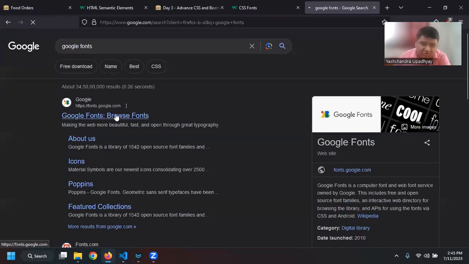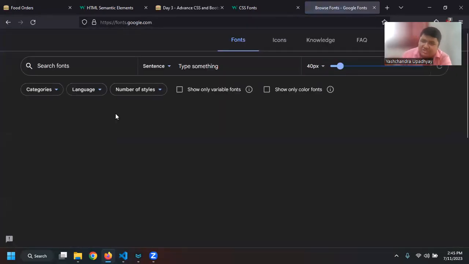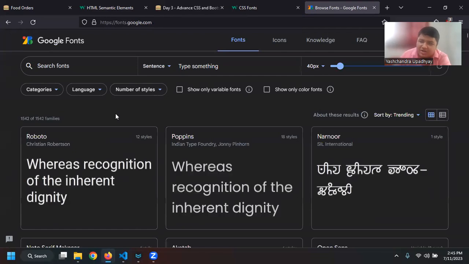If I just say Google Fonts, just click on it. I would recommend you to bookmark this website, because this is going to be really useful when you are actually working on some kind of websites. Google Fonts are basically supported by any kind of website that is based on top of Chromium, right? So Chromium is a browser, and then on top of Chromium we have Google Chrome. And then basically Firefox is also there.